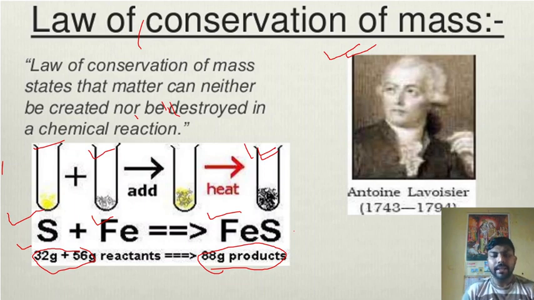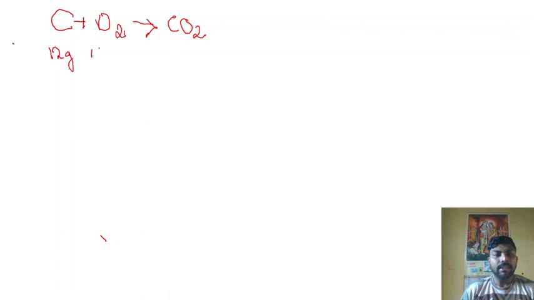Now suppose I take a simple example: carbon plus O2 forms CO2. Can we say this reaction follows the law of conservation of mass? So let's start. Carbon has a mass of 12 gram and oxygen has a mass of 16 into 2, that is 32 gram.